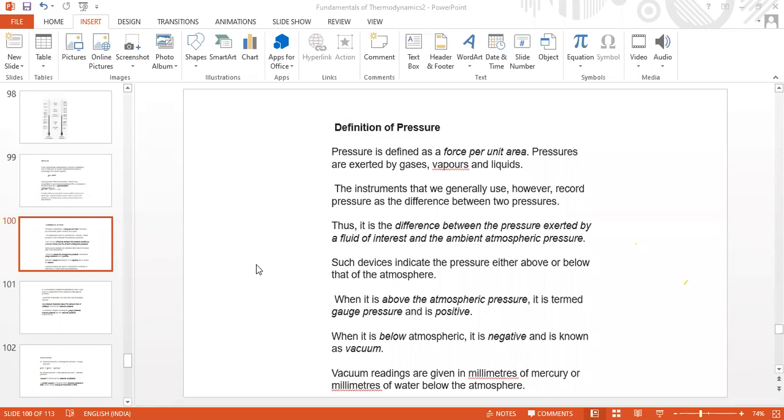What is that height when it is opened at the top? That is what we mean by atmospheric pressure in mm of mercury, centimeter of mercury, or meter of mercury. What is that value? All these are learned in our very basic classes, maybe before 10th class.